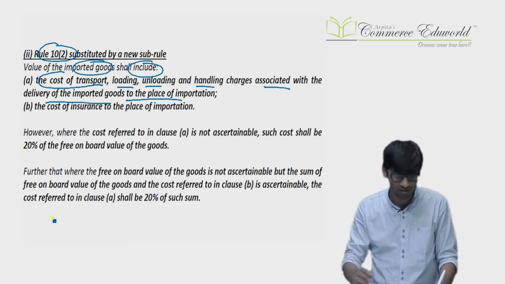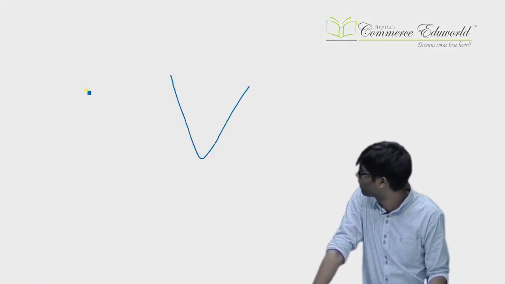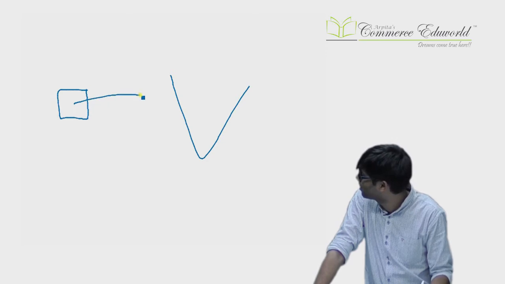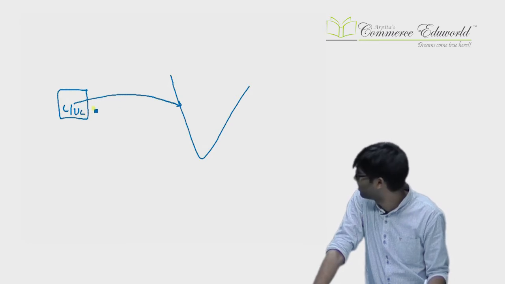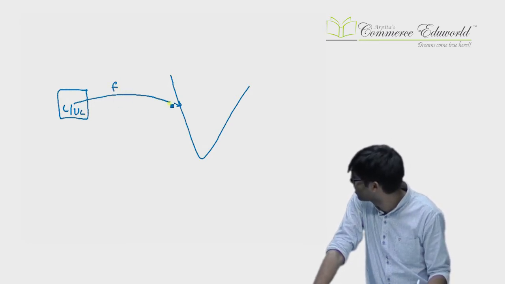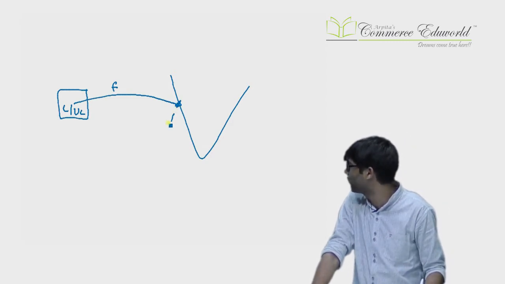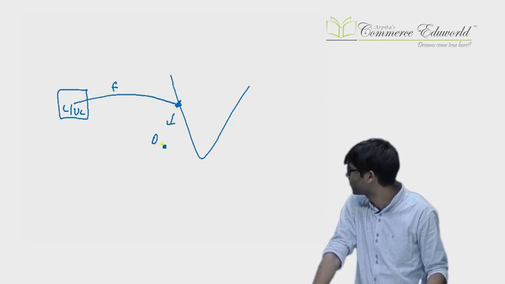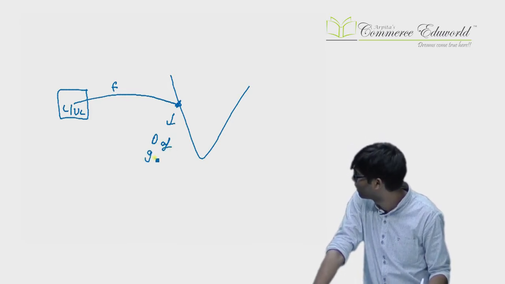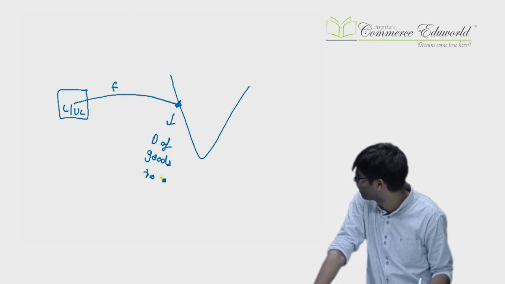Sir, can you explain this a bit? Let us say goods have been imported into India from another country. Over there, loading and unloading charges have been incurred. Then the freight has been incurred and the goods arrive here. Delivery of goods to the place of importation.